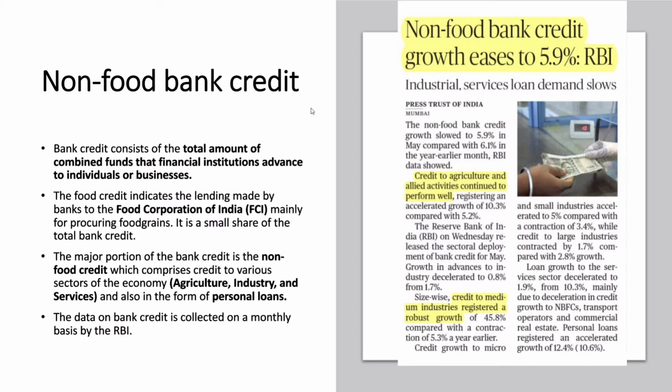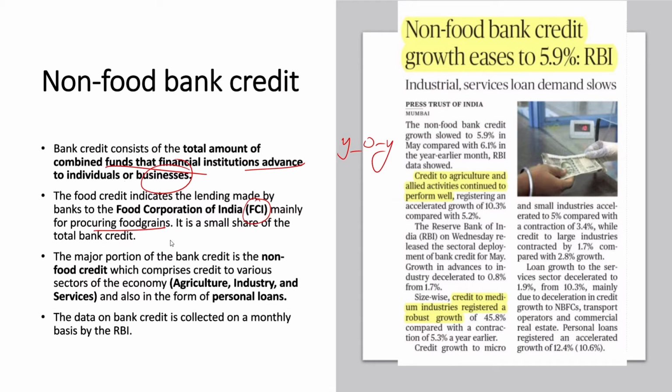The next article says that the non-food bank credit growth has eased or softened to 5.9% from 6.1% on a year-on-year basis. So let us have a look at bank credit and its various classifications. Bank credit consists of the total amount of combined funds that the financial institutions advance to individuals or businesses. The food credit indicates the lending made by the banks to the Food Corporation of India or the FCI, mainly for procuring the food grains.